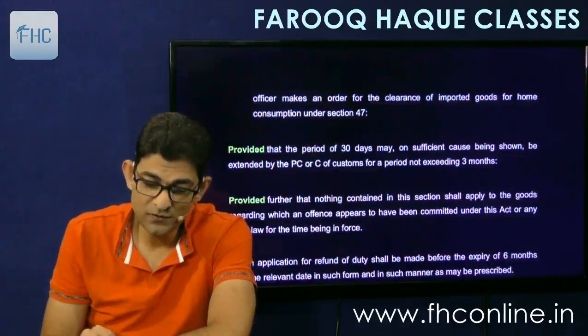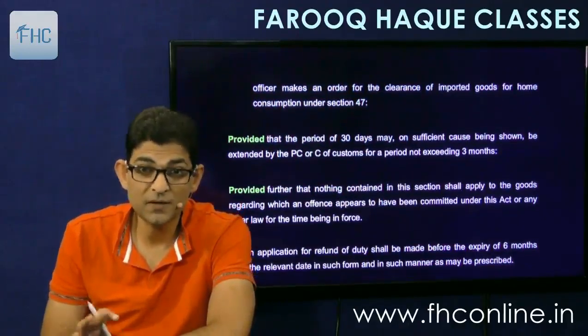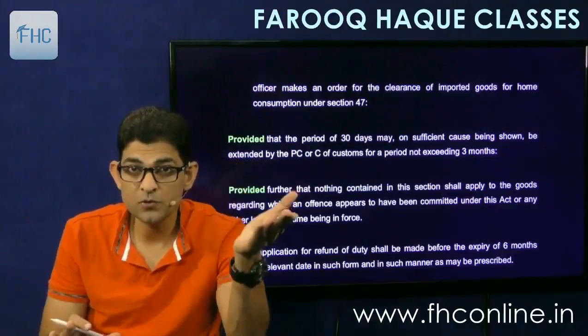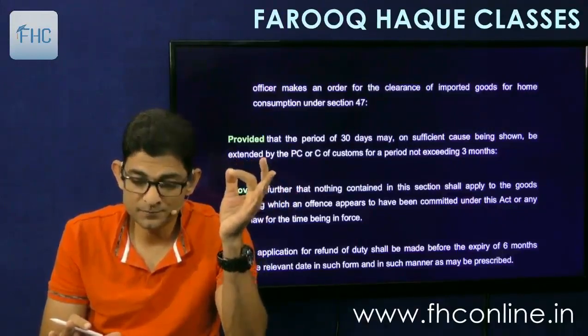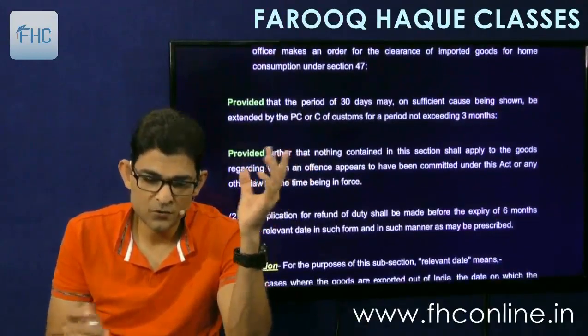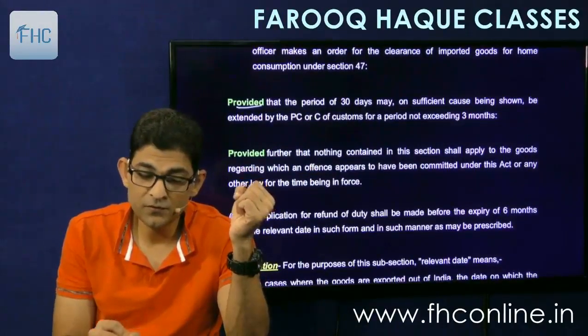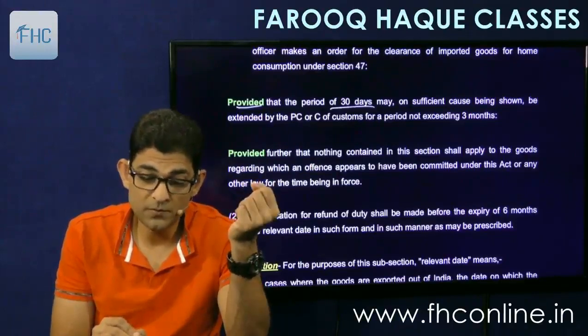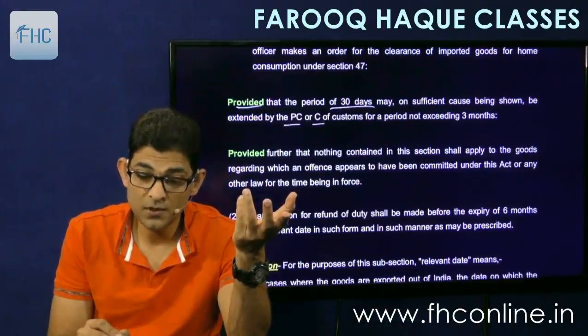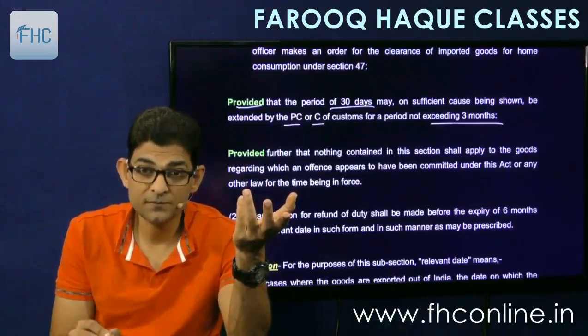And this you have to do within 30 days. Any of the things can be done within 30 days. Either re-export or destruction or relinquishment has to be done within 30 days. But of course extension is there. So proviso is there. It says that the period of 30 days may, on sufficient cause being shown, be extended by the Principal Commissioner or Commissioner for a period not exceeding 3 months.